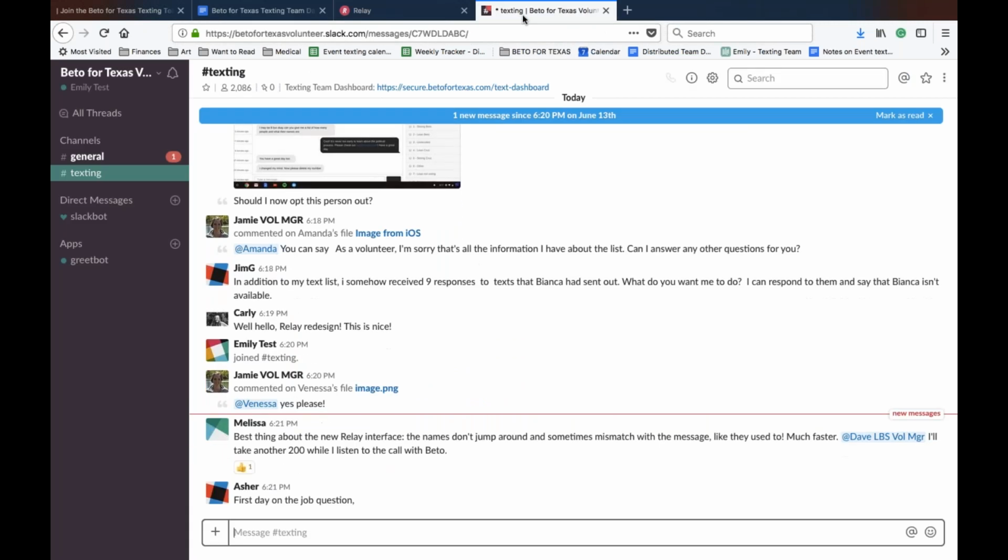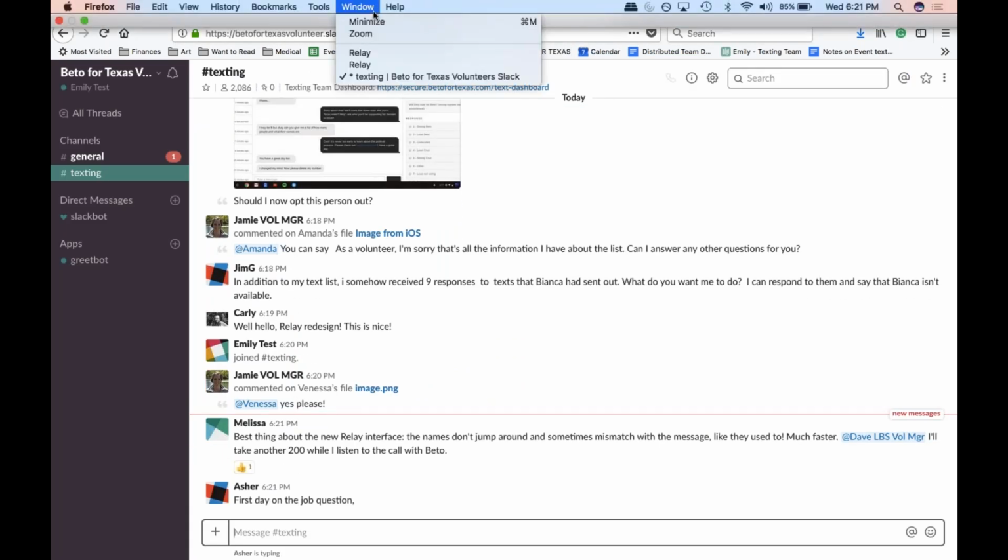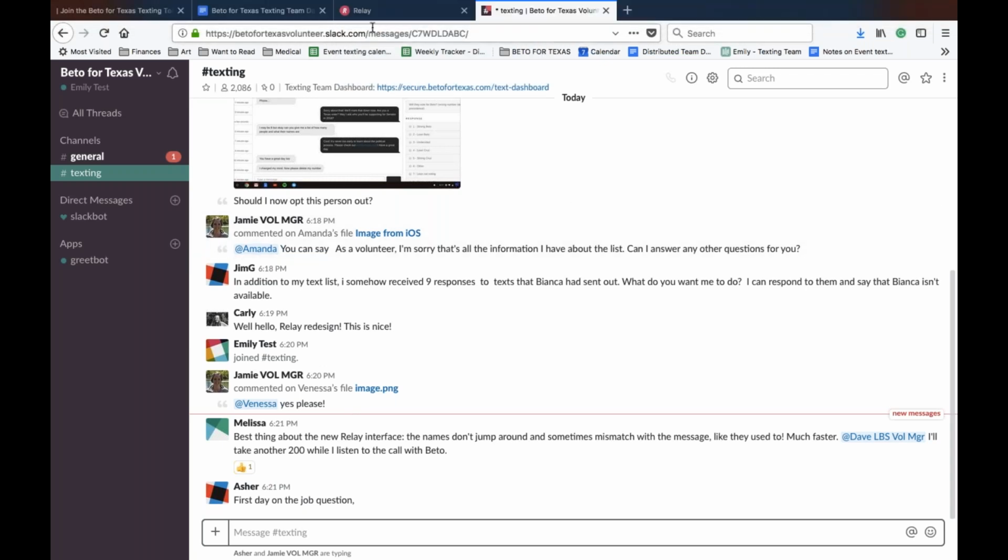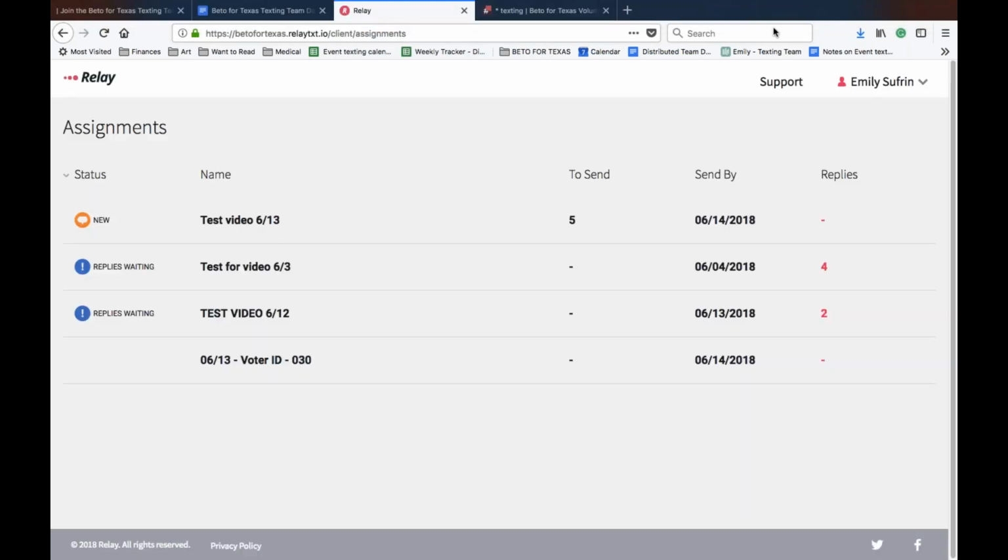Now I'm going to show you how to use Relay, because Relay is the platform we use to actually send texts out. Like I said, Relay is an online platform that allows us to text thousands of people across the state. We assign texts every day between 1 to 2 p.m.